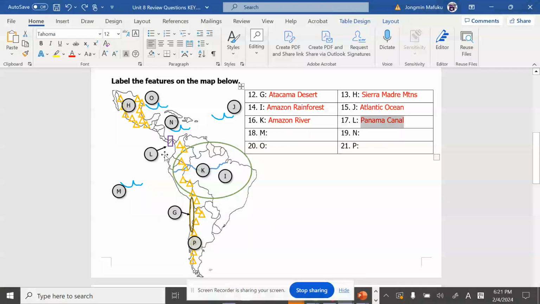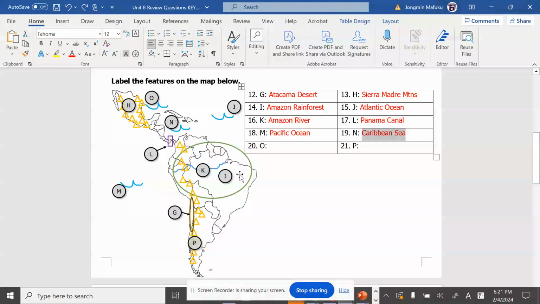And then now we got M. M is our ocean on the opposite side of the Atlantic. The answer is Pacific Ocean. N is on our south of this thing that we're going to talk about. This right here, my favorite place. It got Jamaica and all those beautiful little islands.